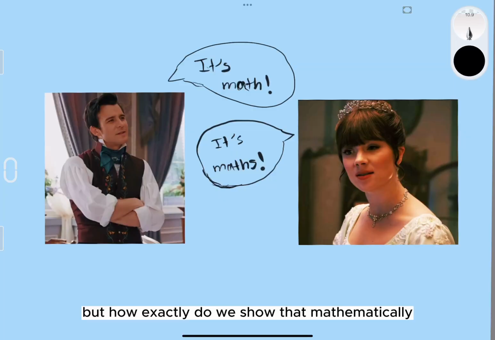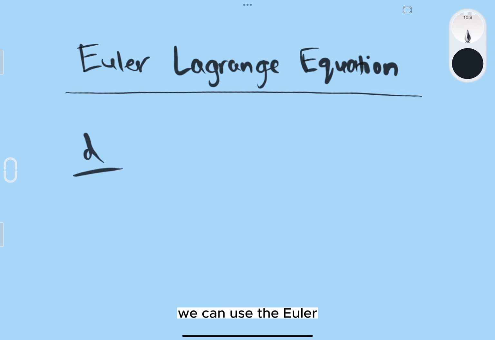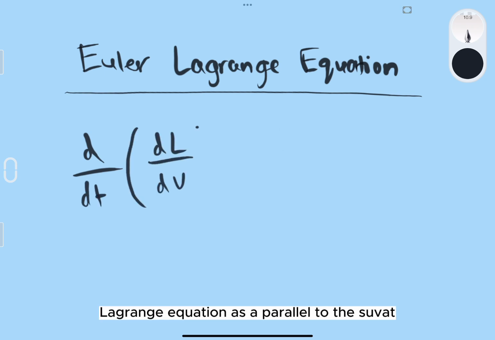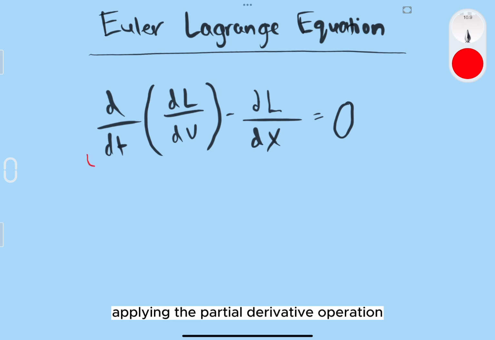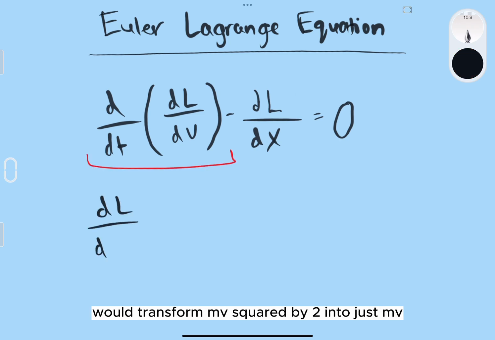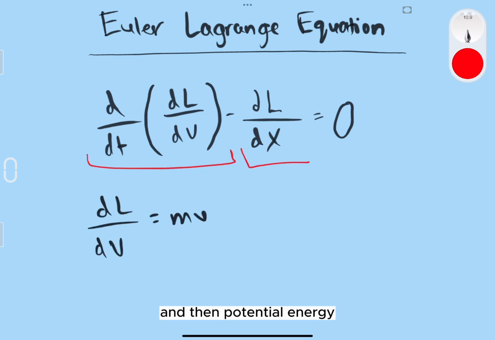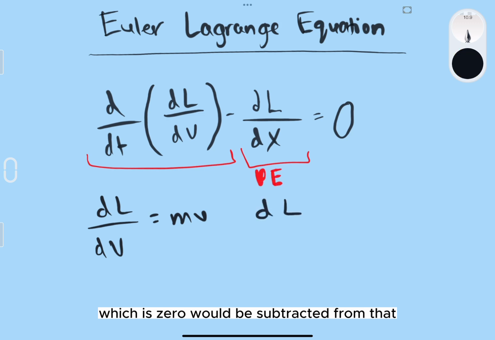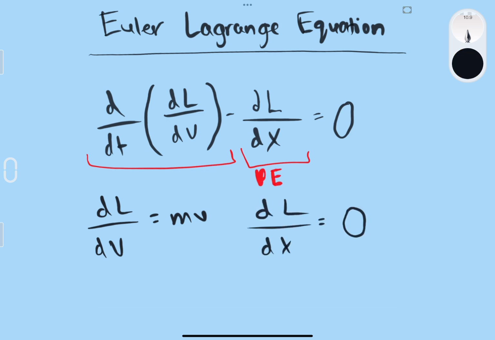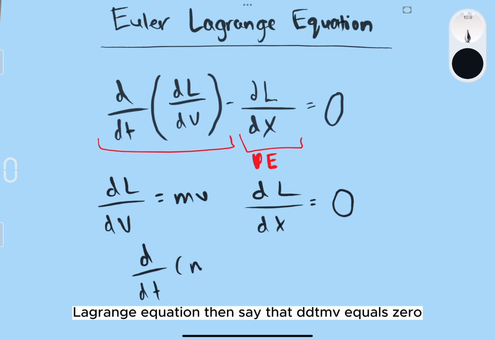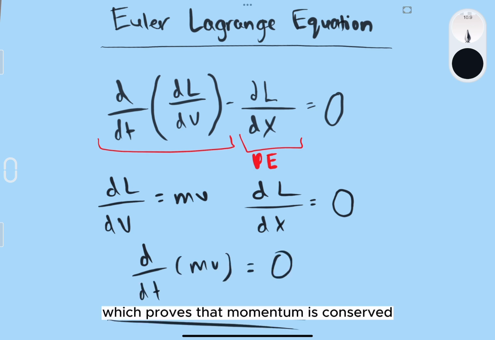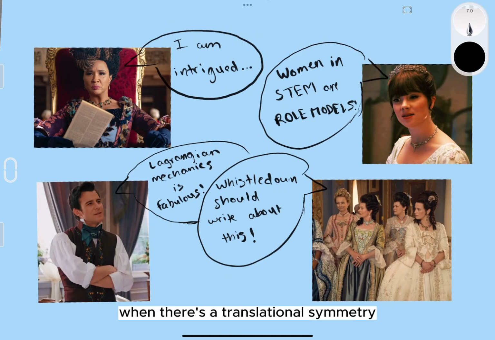But how exactly do we show that mathematically? We can use the Euler-Lagrange equation as a parallel to the Suvat equations we use in Newtonian mechanics. Applying the partial derivative operation would transform mv squared by 2 into just mv, and then potential energy, which is 0, would be subtracted from that. We can then plug everything back into the Euler-Lagrange equation and say that d/dt of mv equals 0, which proves that momentum is conserved when there's a translational symmetry.